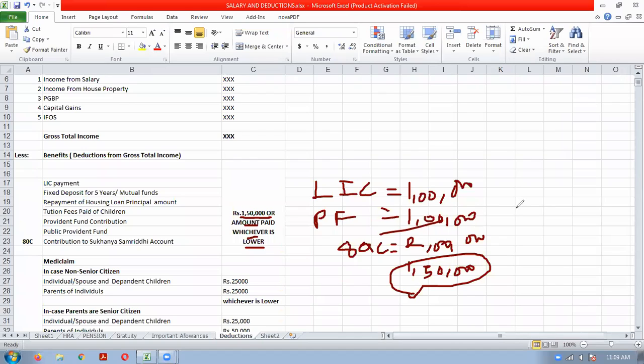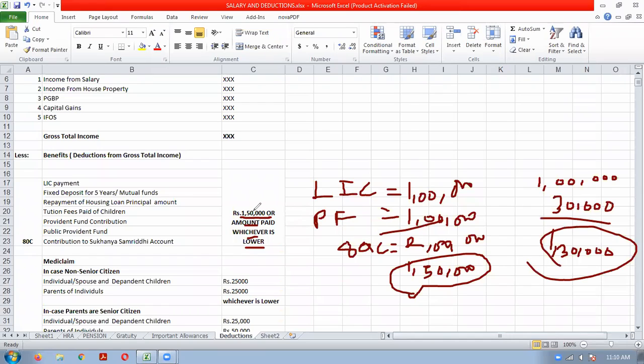Clear? In another case, suppose a person is paying 1 lakh as LIC amount during the previous year, and suppose he is paying 30,000 as PF. So how much is he contributing? 1,30,000 during the year under 80C investments. So in this case, he will get only 1,30,000, not 1,50,000, because the Act says 1,50,000 or the amount paid, whichever is lower.